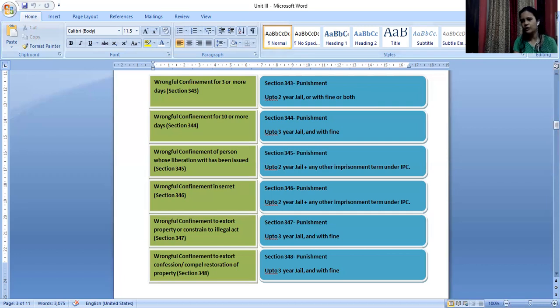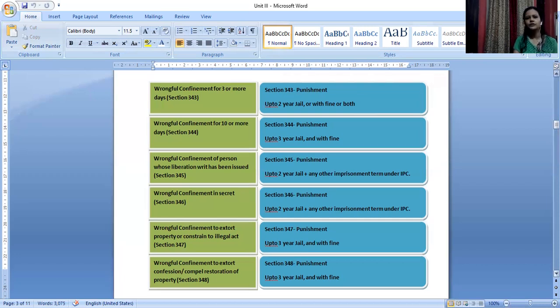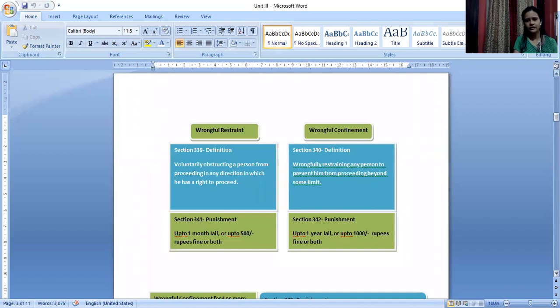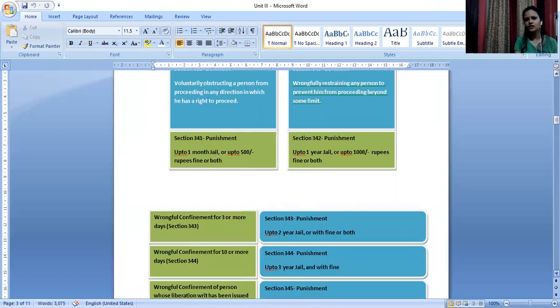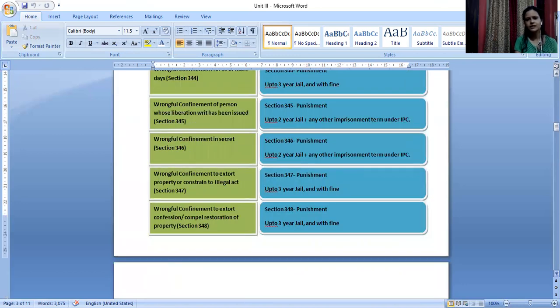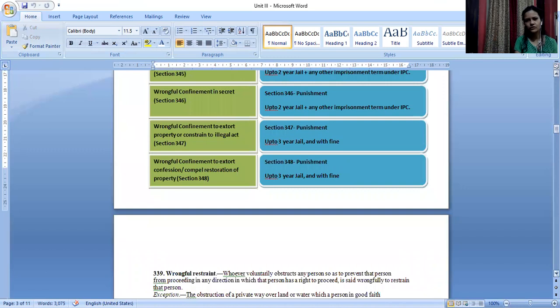So your main focus would be to try to remember this particular chart. All right, wrongful restraint, wrongful confinement, sections, definition, and then punishment. For punishment, it's a different section that provides for the punishment for both these two different offenses. So you can try to remember this part and just remember whatever question you are answering, start with a basic intro and end with a proper conclusion.